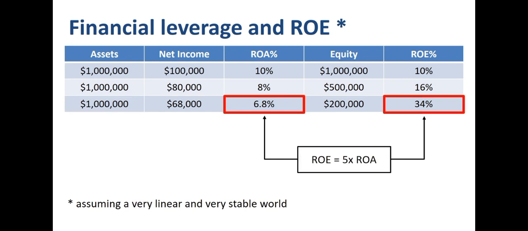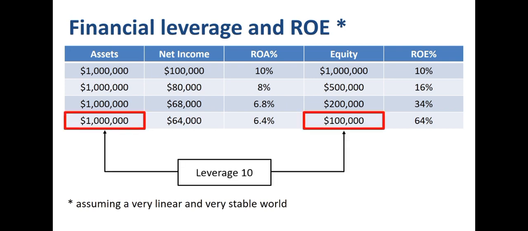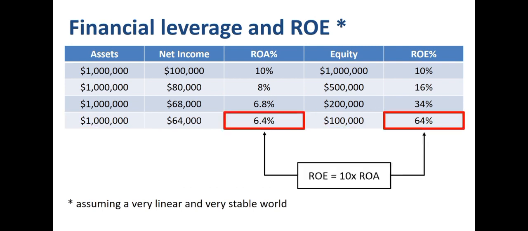It looks like the higher the financial leverage, the higher the return on equity. When we go to 10% equity and 90% debt, ROA drops to 6.4% and ROE could skyrocket to 64%. The financial leverage is 10. For every dollar of equity, there are $10 of assets. If financial leverage is 10, then ROE is 10 times ROA.